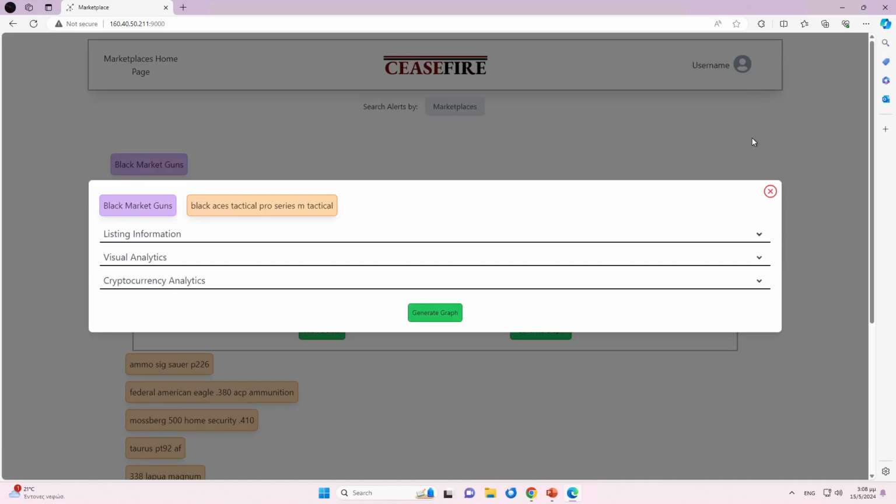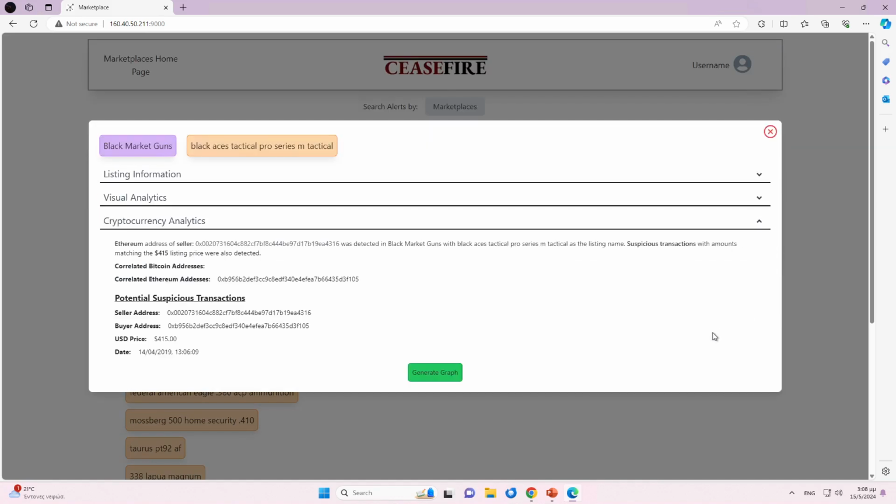Moving on, the cryptocurrency analytics part of the tool, a plethora of information is also presented. More specifically, the information pertinent to the detected address is displayed in the description text. The report highlights the type of cryptocurrency address which corresponds to the blockchain platform it belongs to. Currently, this includes Bitcoin and Ethereum addresses. Moreover, the detected address is considered the seller address, as there is no way for a user address to appear in a listing page. The listing name in which the address was found is specified.